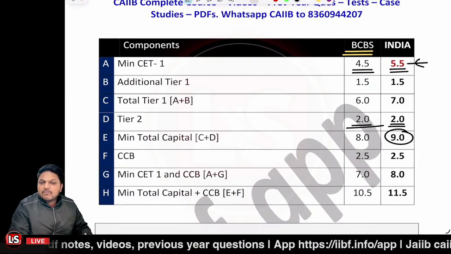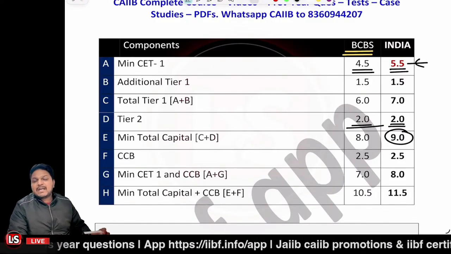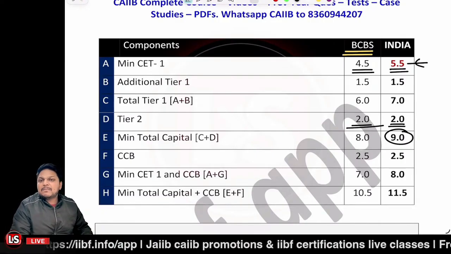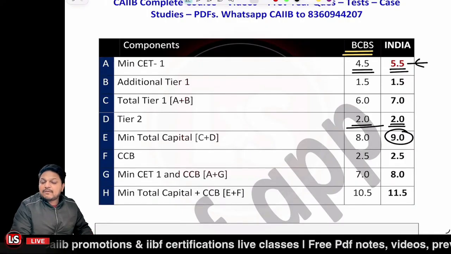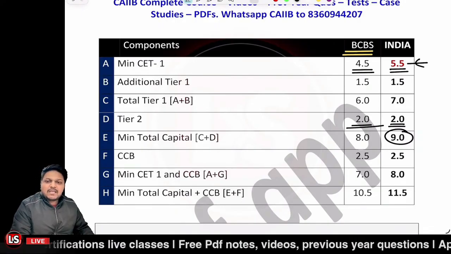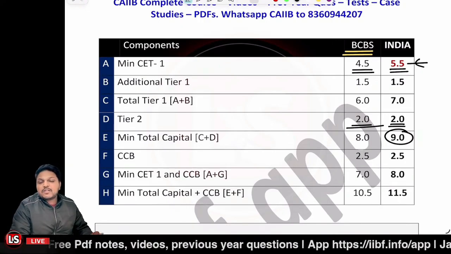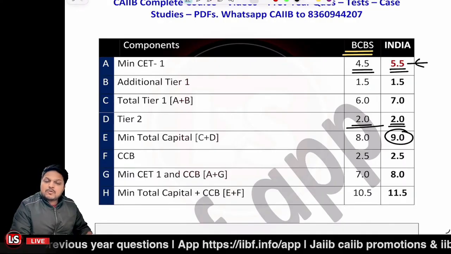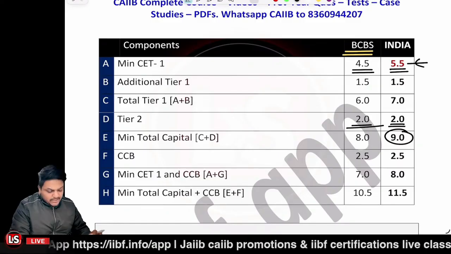Is that clear? Why I am telling you these things? Because you may be facing the cases where it is said that an international bank is maintaining the Basel III guidelines or maintaining the capital adequacy ratio. In that scenario, you are to think it from that particular point that the international bank, which is not in India, right? Definitely they will be following 8% of the minimum capital adequacy ratio, not the 9%. But if it is not mentioned at what bank, then we will simply be thinking it's a bank in India, right? For the numerical point of view, for the case study point of view, I'm telling you. While we will be solving the questions, I'll be telling you in detail also, right?